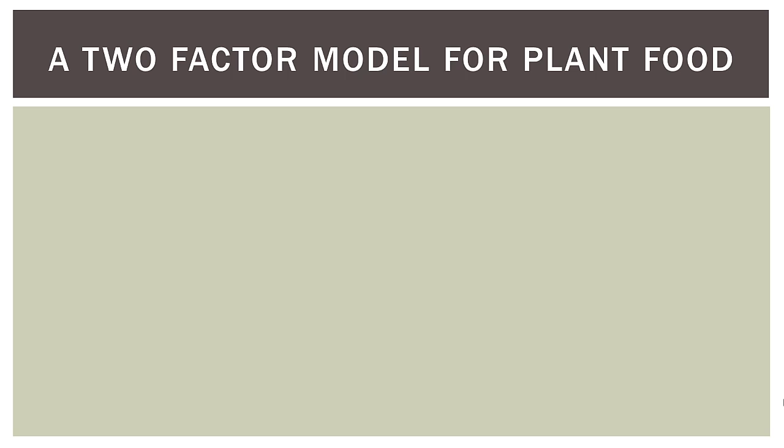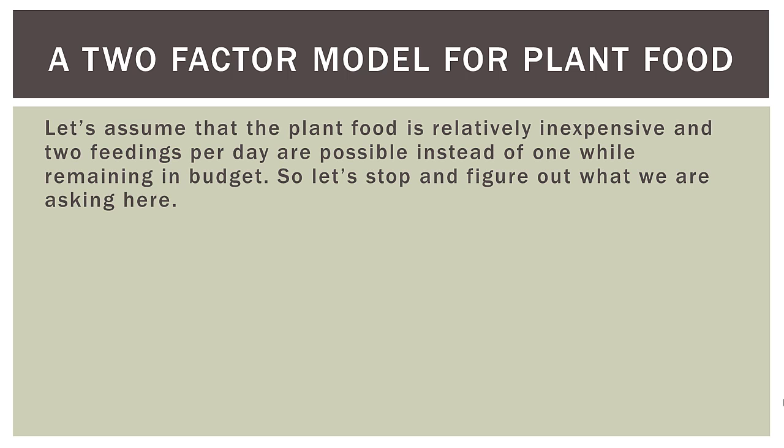So now let's look at a 2-factor model for plant food. We had a one-way ANOVA in the previous one. Now we're going to do a 2-factor or two-way ANOVA. Let's assume that the plant food is relatively inexpensive and 2 feedings per day are possible instead of 1, while still remaining in budget. So let's stop and figure out what we are asking here if we do this.